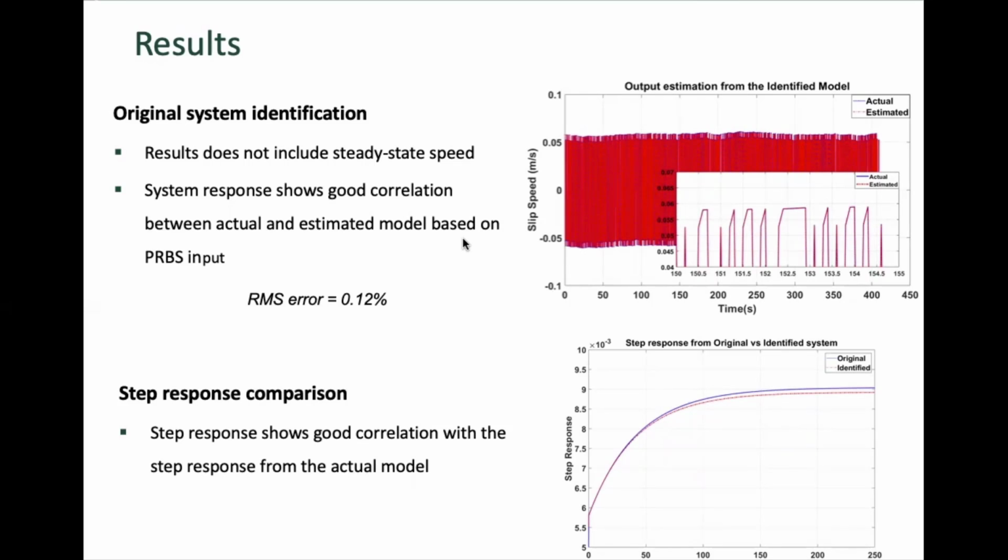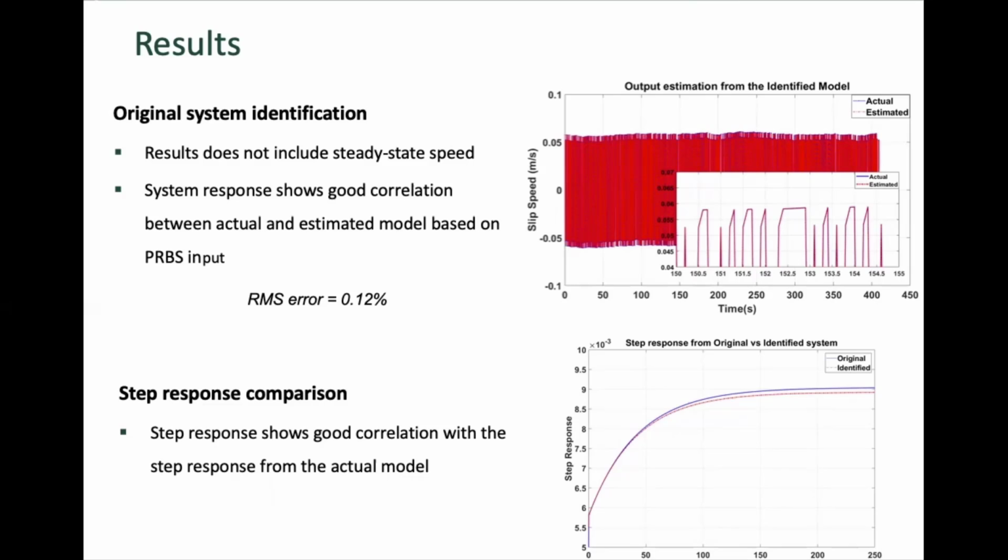It shows good correlation, as can be seen from the RMS error between the output from the actual versus the estimated model. The figure at the bottom shows the step response from the actual versus the identified system as well. As you can see, we have a good correlation between the step responses from both models.